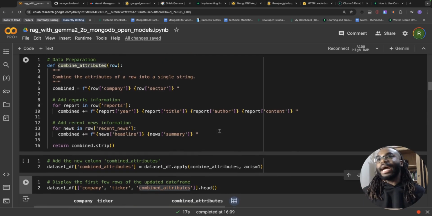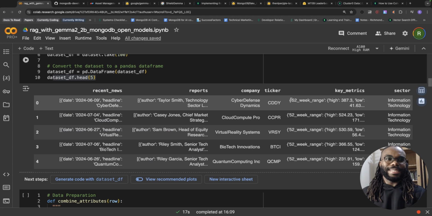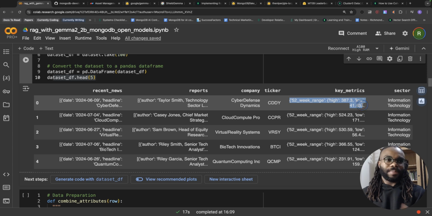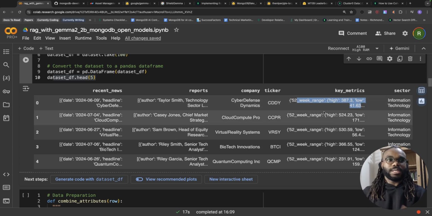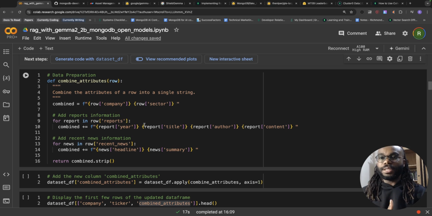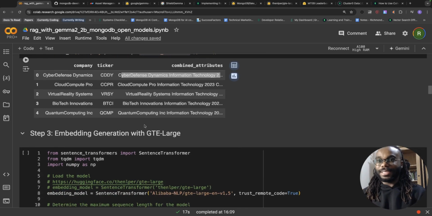One thing to note is, what did I not use? I did not use this information, which is the key metrics like the company stock price, the high and low. I think this will get lost in the high dimensional space of the vector embeddings. But because we're using an operational database and a vector database in one, which is MongoDB, we can always do some traditional search on this field, which is sufficient for retrieving some information. But that's a different story for another day. Let's focus on generating the embedding.